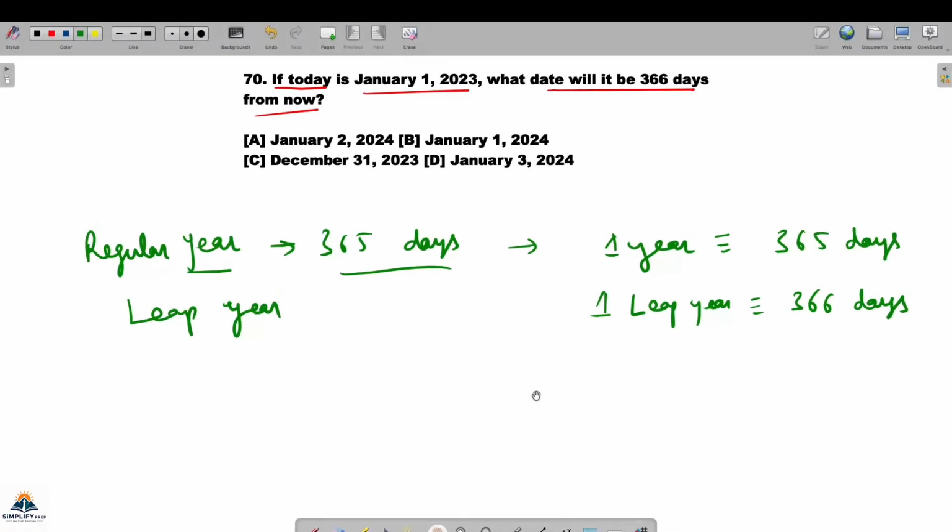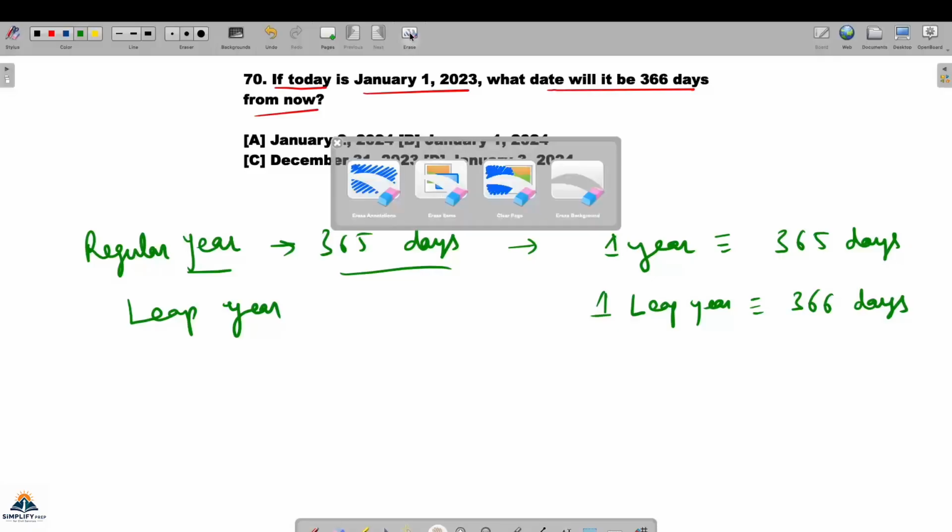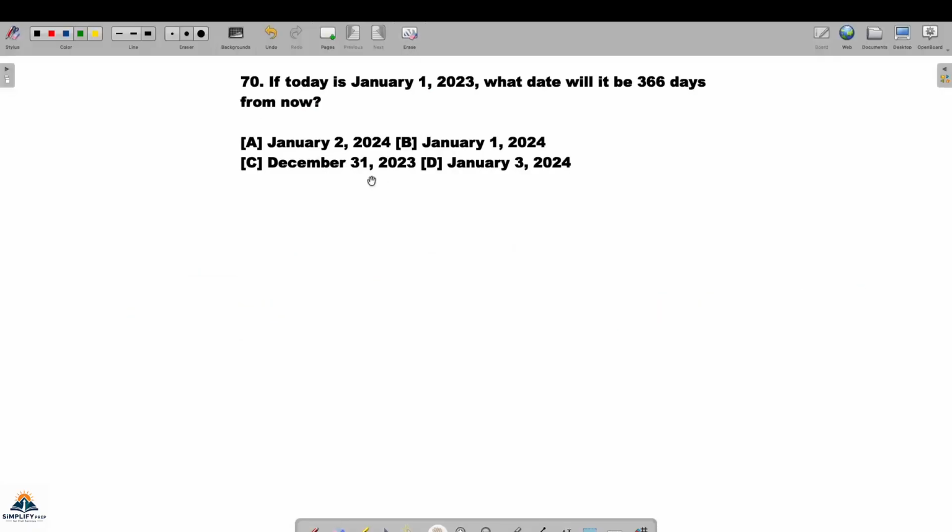This thing we have already discussed. Okay, so I'm clearing. So now you have to check that from January 1, 2023, what will be the date after 366 days? That is what the question is asking. First of all, tell me whether leap year will have an effect.